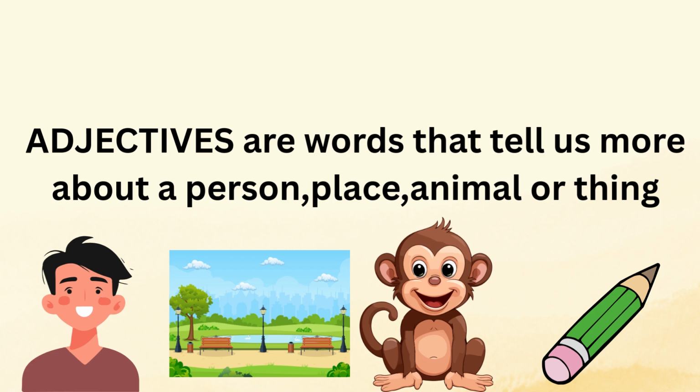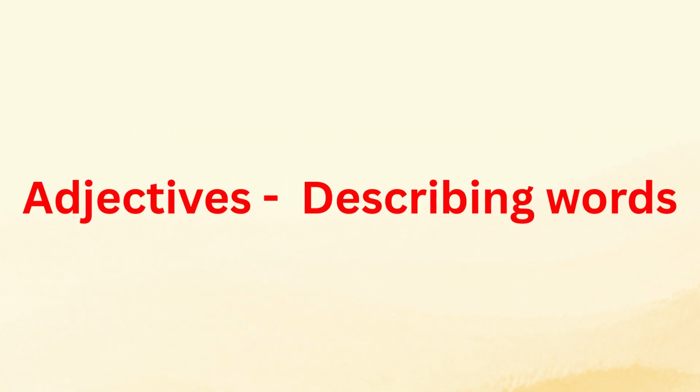Adjectives are words that tell us more about a person, place, animal, or thing. Adjectives are also called describing words. See this picture? What is this? Apple. What color is this? Red. A red apple. Red is the adjective here.